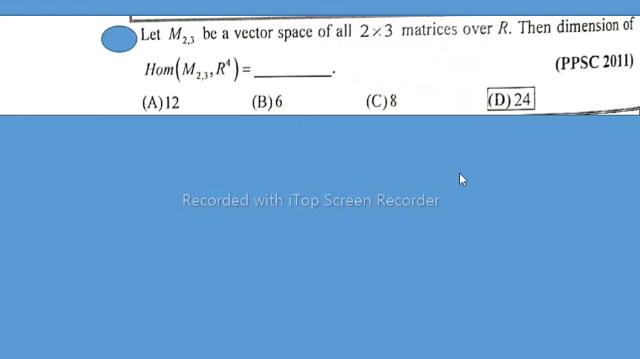In this lecture, I will solve Pakistan Public Service Commission 2011 MCQs. Let M23 be a vector space of all 2 by 3 matrices over R. The dimension of M23 R^4 is equal to